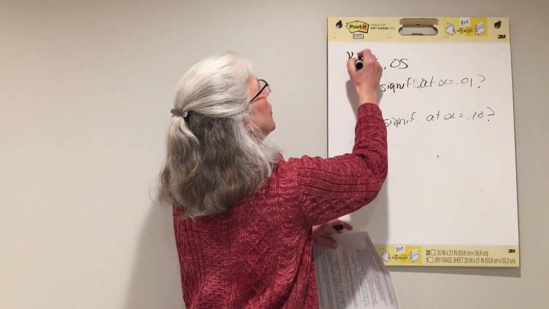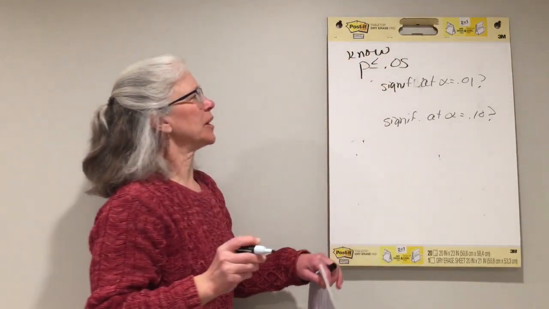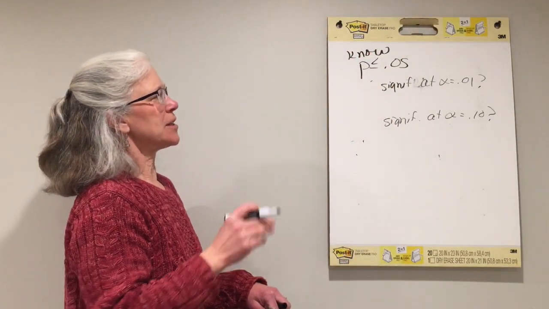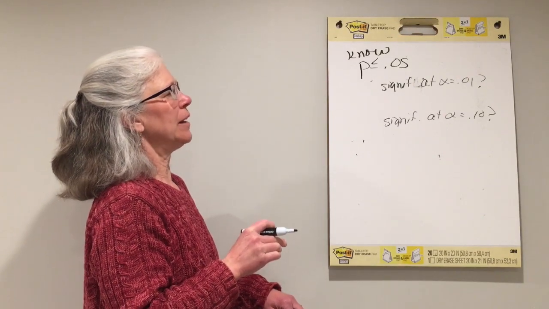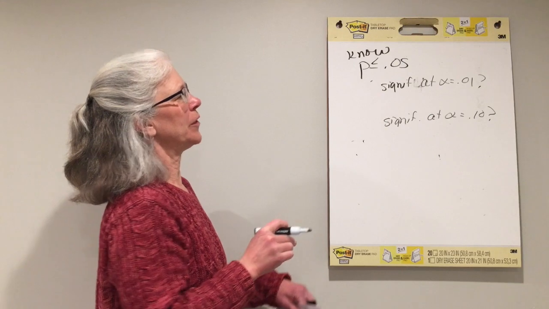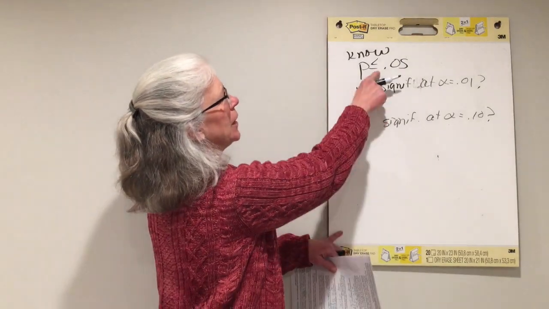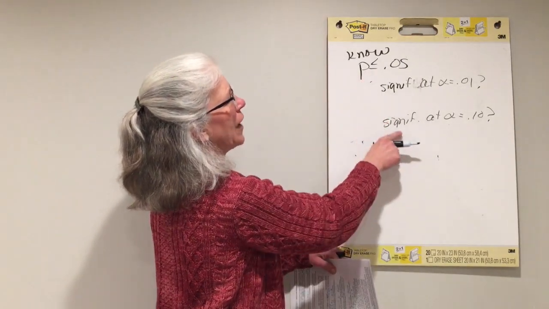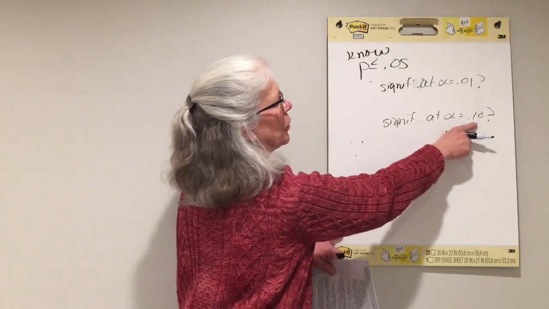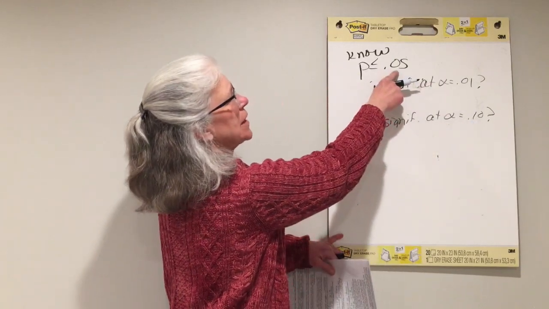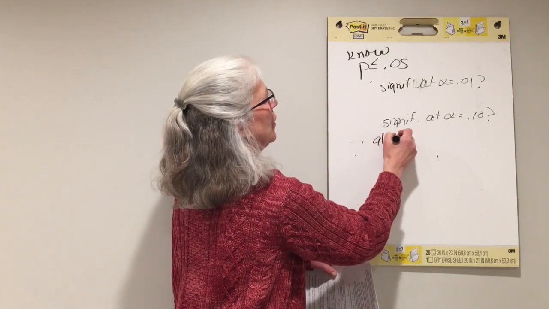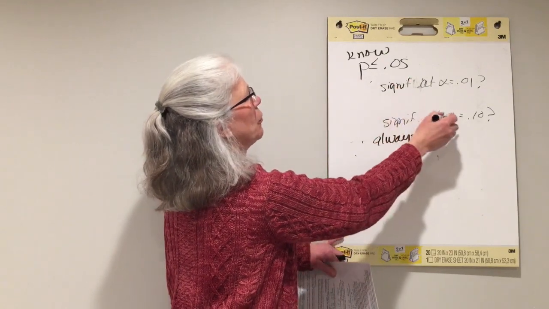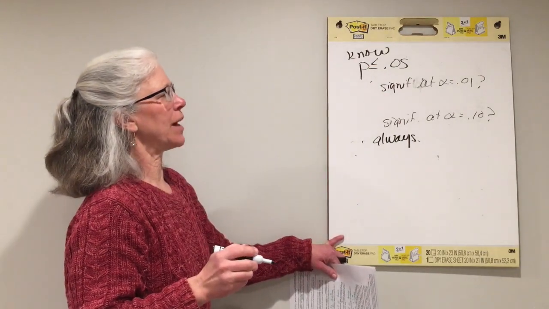Well, we know this because we know it's statistically significant at 0.05. So the question is, if the p-value is less than or equal to 0.05, how does it compare to 0.01? How does it compare to 0.10? Well, this one is easier, right? If we know that p is less than or equal to 0.05, it has to be less than 0.10 because all the numbers less than 0.05 are less than 0.10. So it's always significant at 0.10 if it's significant at 0.05.